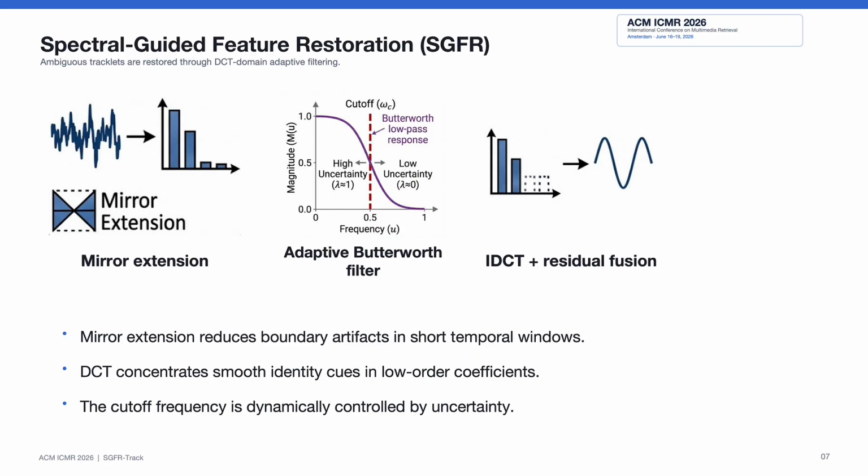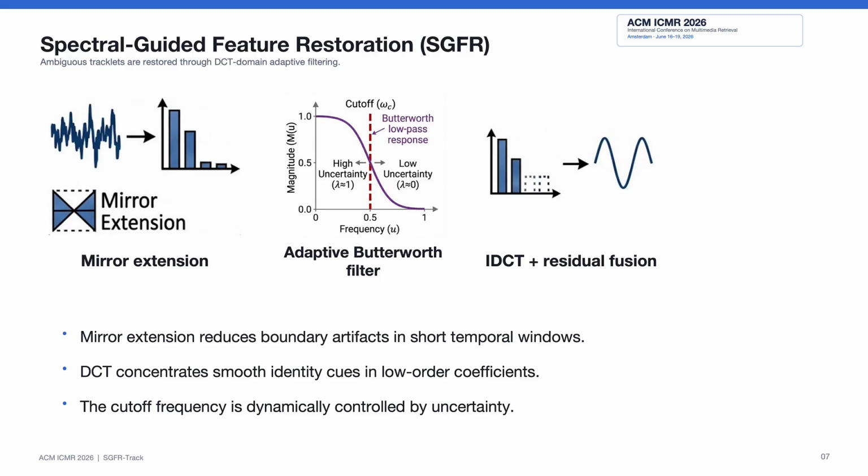We apply DCT along the temporal dimension of the feature sequence. DCT is suitable here because it has good energy compaction ability and smooth identity. Consistent temporal patterns are usually concentrated in low-order coefficients, while unstable occlusion-induced jitter appears more strongly in high-frequency coefficients.